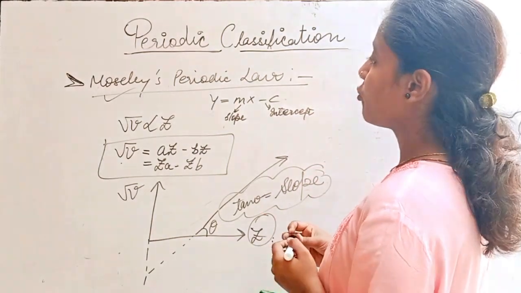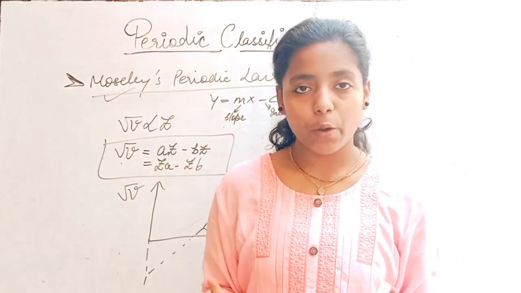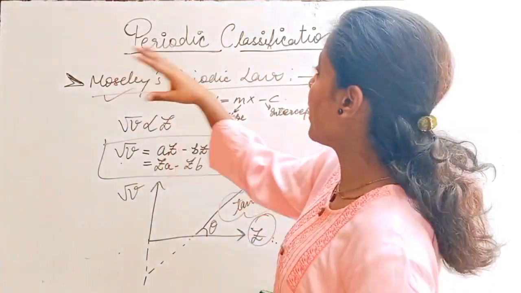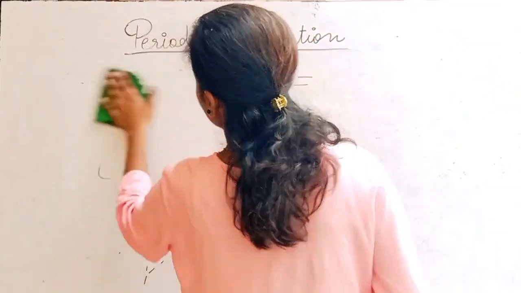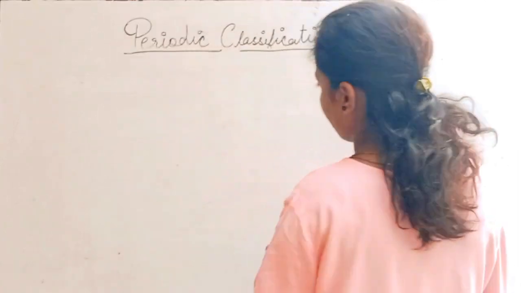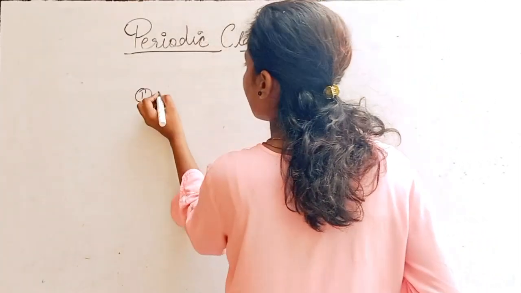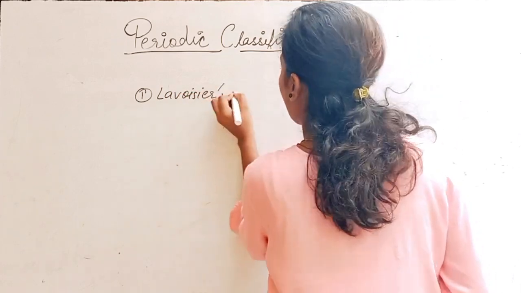Okay, so I hope this is clear to you. We have discussed all of the history of periodic classification. Let me give you a revision. Firstly, we discussed Lavoisier's classification.